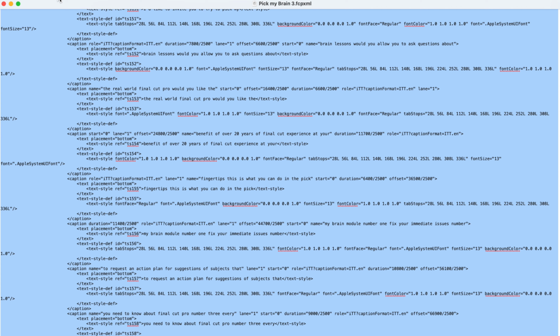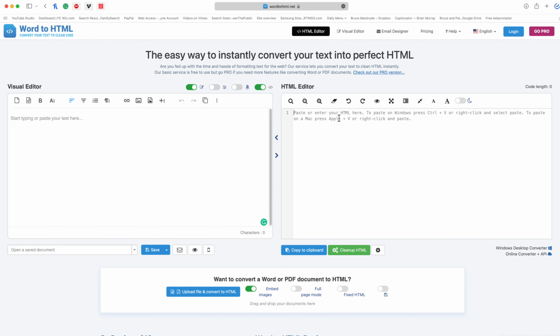Use Command+A. Open this free-to-use version of WordtoHTML. If you use this frequently, I suggest that you upgrade to the Pro version because it's only $10 anyway. And this is the URL, WordtoHTML.net. The link's in the description below.